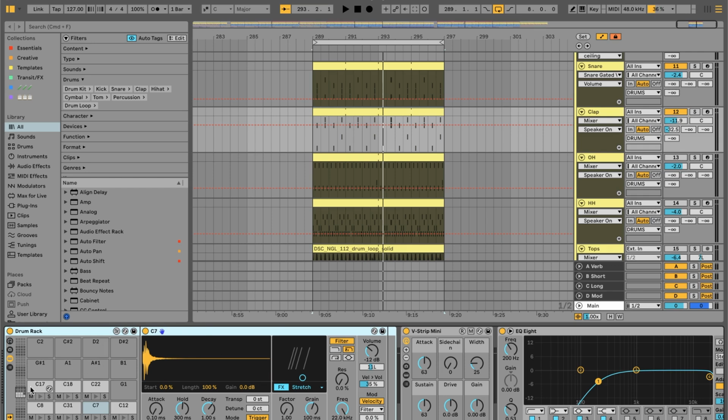In terms of the sound selection, the main thing I have here is I've found maybe five or six of my favorite claps and put them all in a drum rack. I've done the same for snares and open hats and closed hats, and this is something I'd recommend you do as well. Instead of going through 100 or 200 claps every time, which can take forever, spend some time to create your own little drum racks with some of your favorite claps, so you can just jump in and use those.